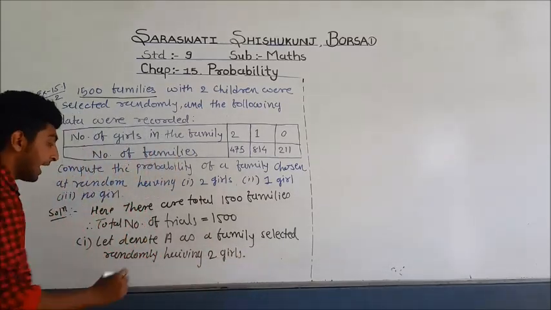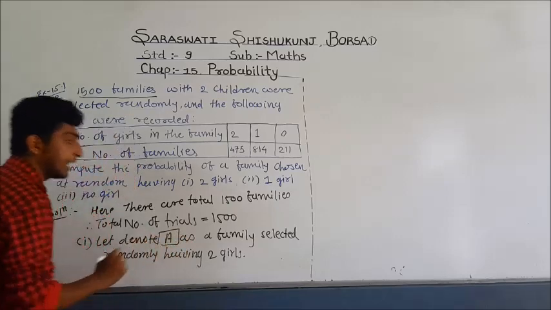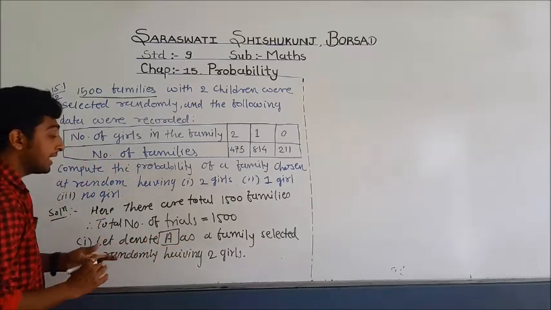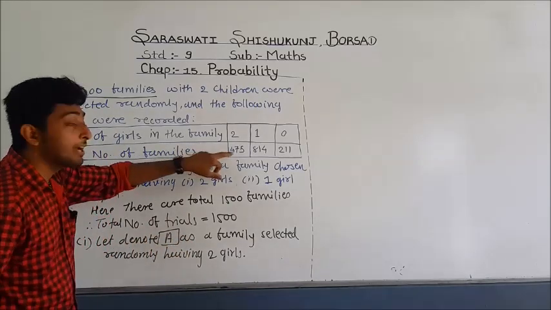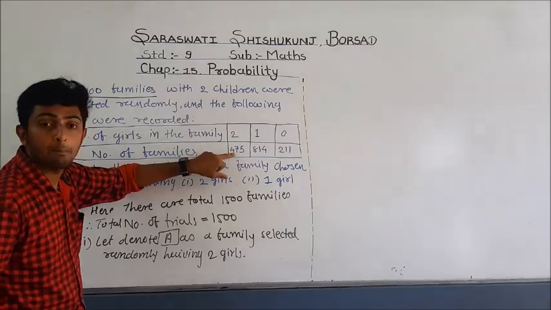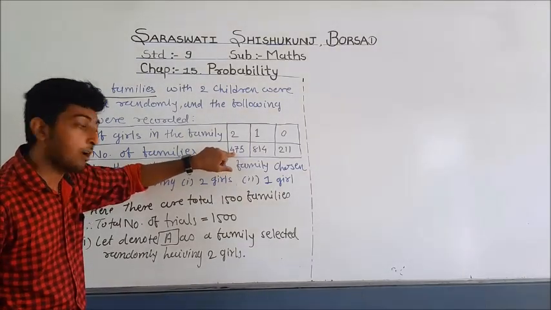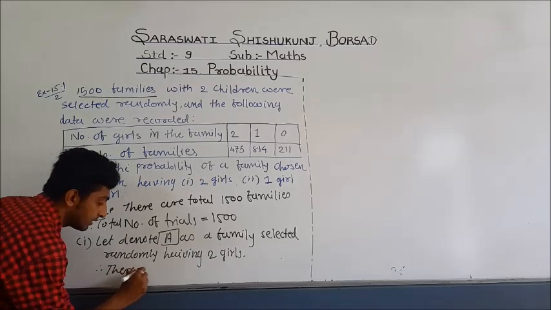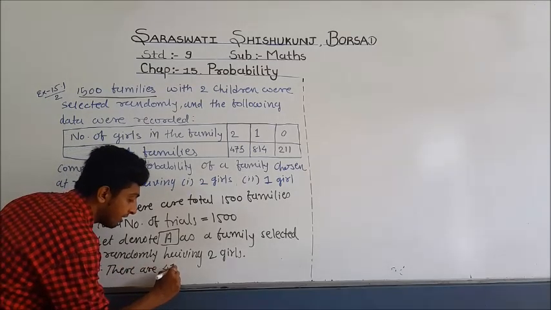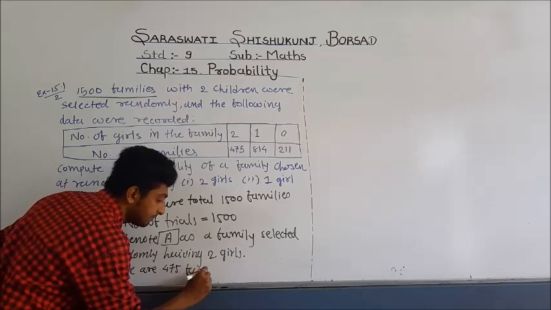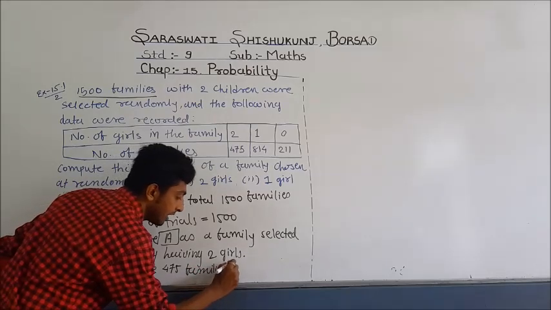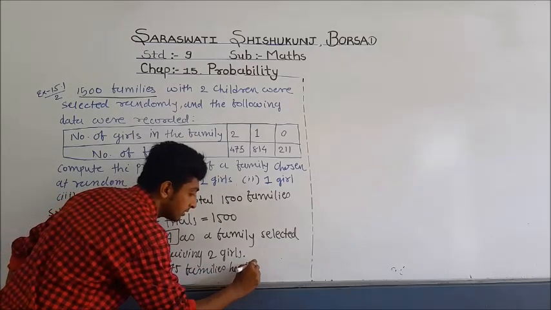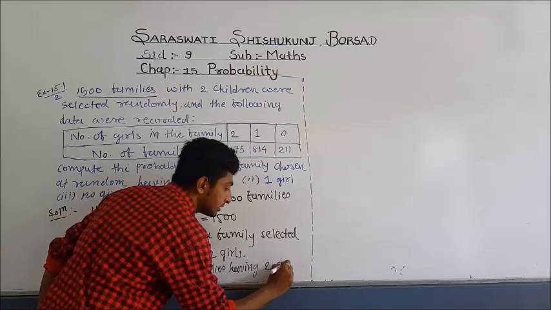See, here I denote the first event A. So, how many families have 2 girls? Here it is given in the tabular form: 475. So therefore we can say that there are 475 families having 2 girls.